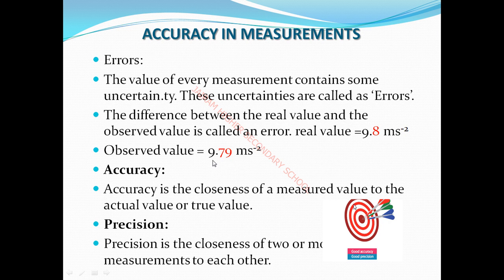In an experiment we take many values. 9.79 is one value, the next value is 9.78, the next value is 9.77. These are also known as precision. That means closeness of two or more measurements to each other. That means precision. Are you clear?